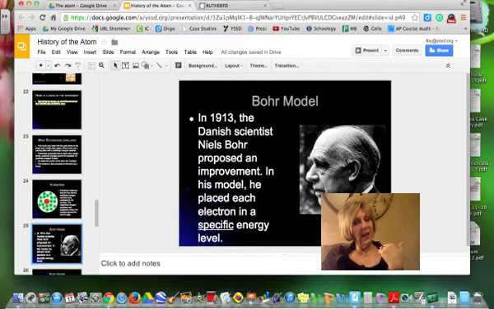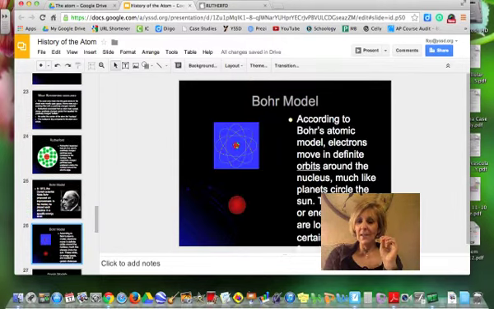And then a few years later, there was another scientist named Niels Bohr, who proposed an improvement on Rutherford's model. He said that these electrons are at specific energy levels around the positively charged nucleus.